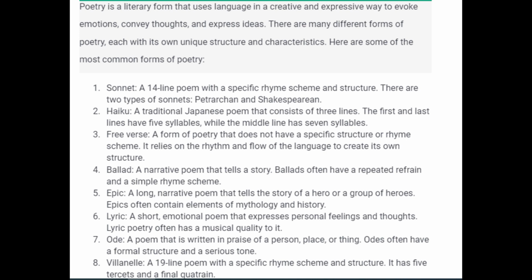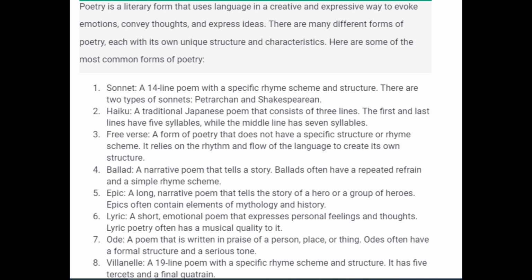Poetry is a literary form that uses language in a creative and expressive way to evoke emotions, convey thoughts, and express ideas. There are many different forms of poetry, each with its own unique structure and characteristics. Here are some of the most common forms of poetry.